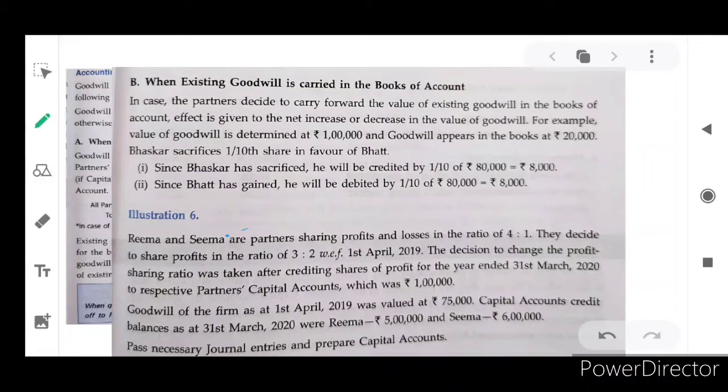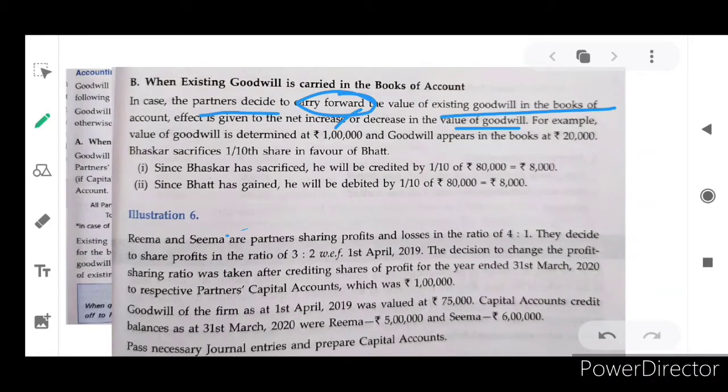In case the partners decide to carry forward the value of existing goodwill in the books of account, effect is given to the net increase or decrease in the value of goodwill. It leads to a net increase or decrease in the value of goodwill.